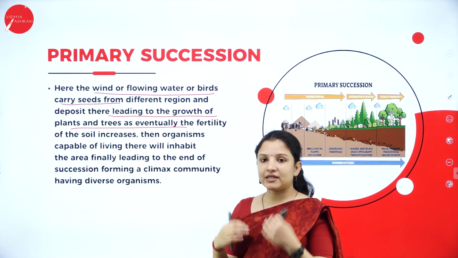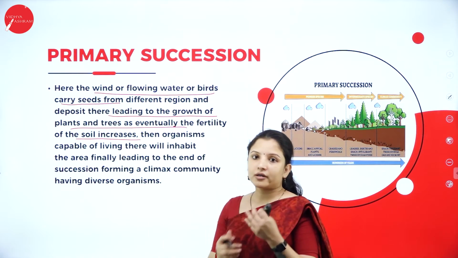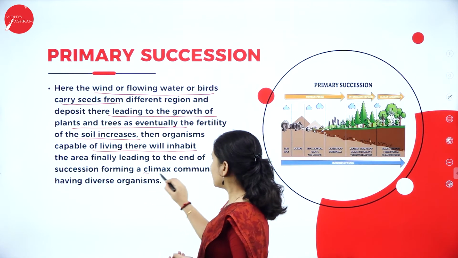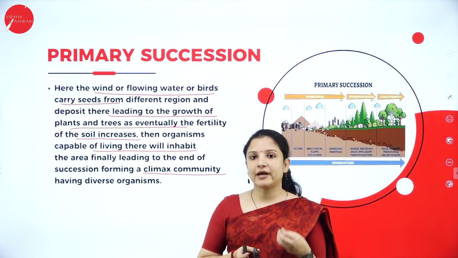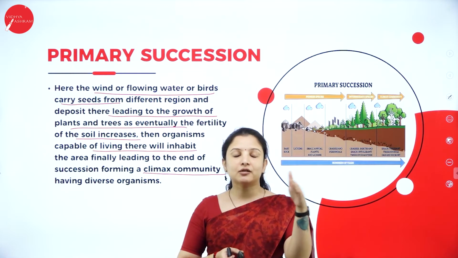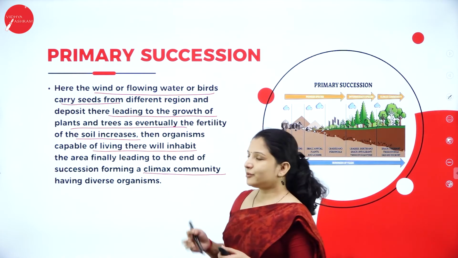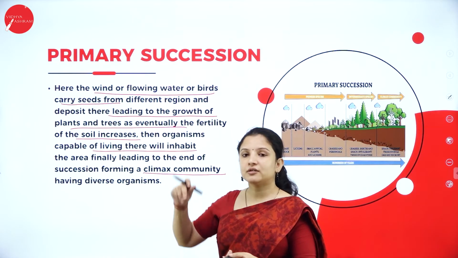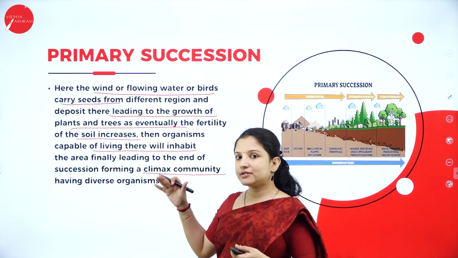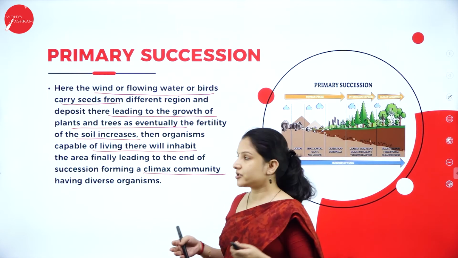And eventually when these plants and trees die, they increase the fertility of the soil, and therefore new organisms or new plants and species will further get added, leading to a formation of a climax community having different varieties of organisms. Climax community is formed, all different plant, animals and bird species and all that will come and settle there. That is how a climax community gets formed. So this is about primary succession. I'm going fast. Why? Because I've already explained to you in detail the different stages of ecological succession. So since you know the stages, it is easy for you to understand what is primary succession, what happens in primary succession and all that.